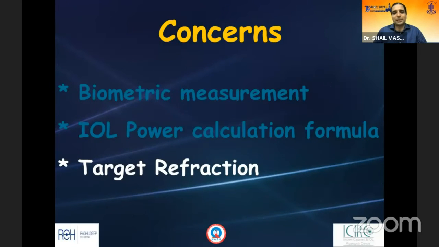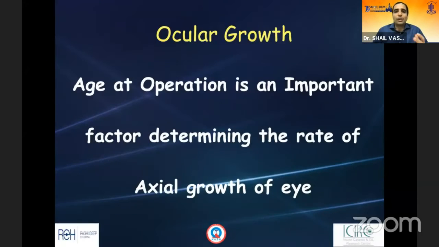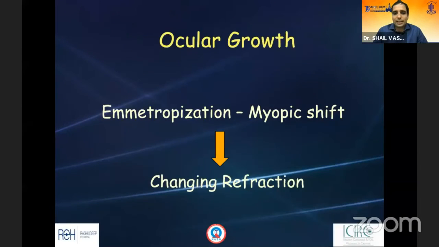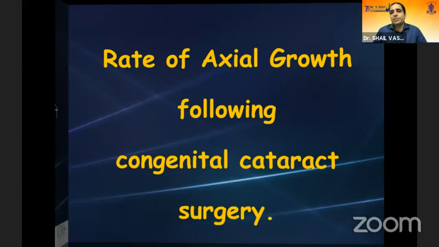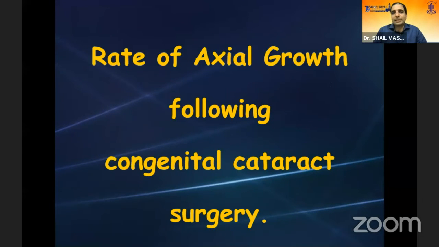And the third most important is, how much do you leave the child with the refractive error post-operatively? That is the target refraction. So the ocular growth varies on the age of the surgery and the laterality of the cataract. So unilateral cataract will behave differently compared to a bilateral cataract. With age, there is a more myopic shift of the eye. When it starts with the newborn, it's more hypermetropic, and it becomes myopic over a period of time. And therefore, there is changing refraction over periods of months and years.